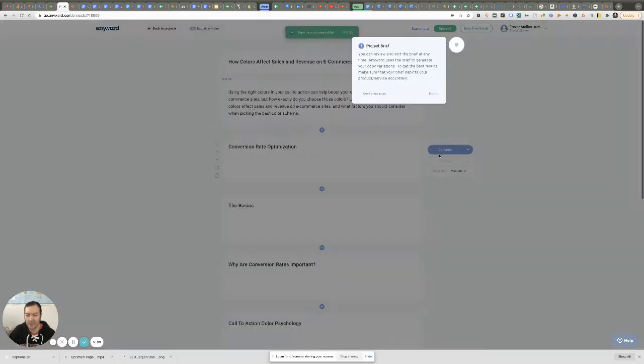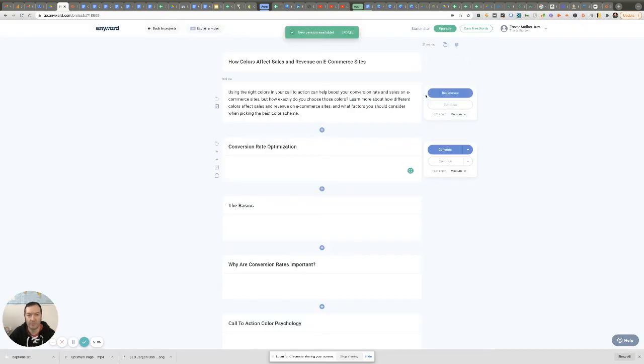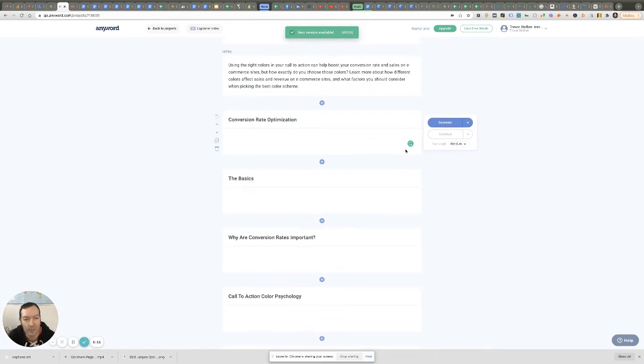Next, you go to the editor. It gives you these tips, overview of the project brief. You can always go there and review it. It's telling us the amount of words that we have generated so far. So these are the sections that it outlined. And you can choose short, medium, or long. I usually err on the side of long.